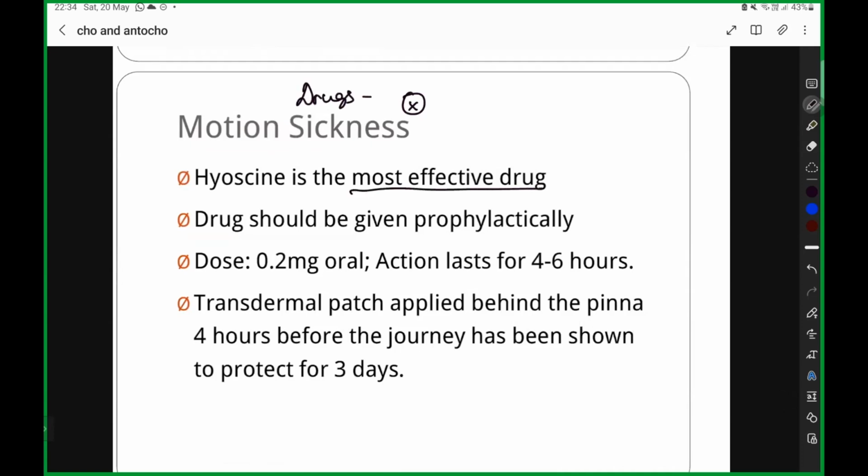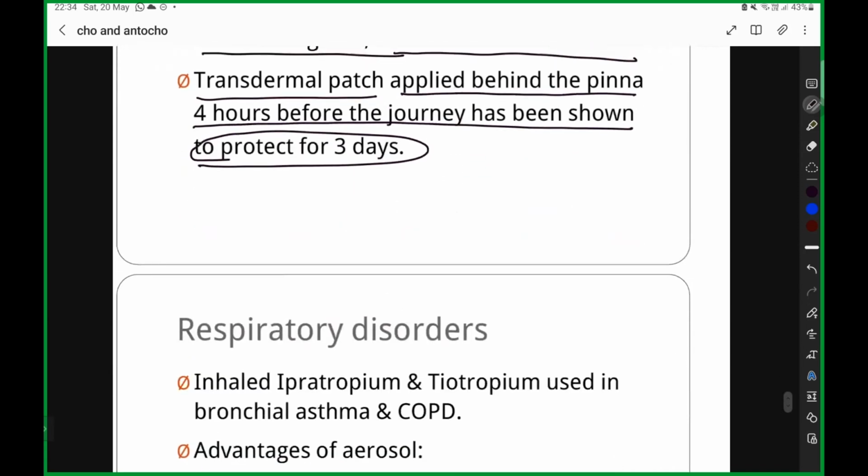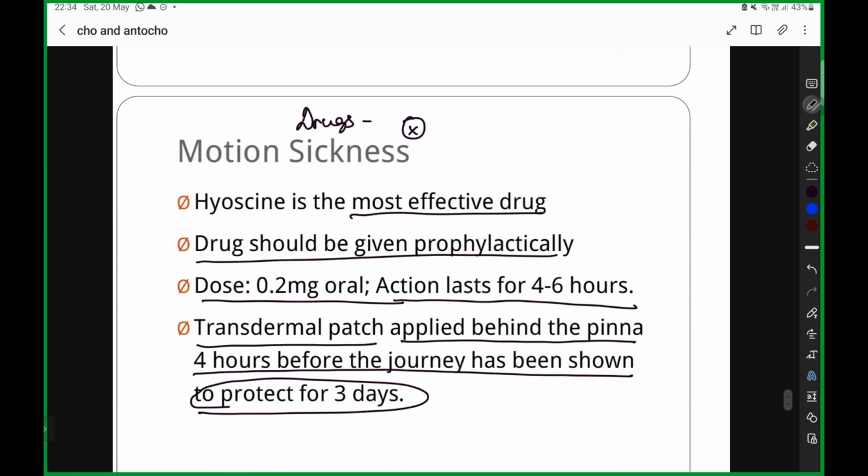Hyoscine is the most effective drug, so it should be given prophylactically. Dose வந்து 0.2 mg oral. It is going to last for 4 to 6 hours. Transdermal patch applied behind the pinna 4 hours before the journey is going to give protection for 3 days. So இது காமனா உங்களை கேட்பாங்க சில பேர். Since you are in the medico, your neighbor or your relative will be asking, I am going to go to a mountain, I wanted to prevent the vomiting, what should I take அப்படின்னு கேட்பாங்க. அப்ப நீங்க இந்த transdermal patch பின்னாக்கு பின்னாடி வந்து 4 மணி நேரத்துக்கு முன்னாடி if you are going to give, it is going to protect 3 days.